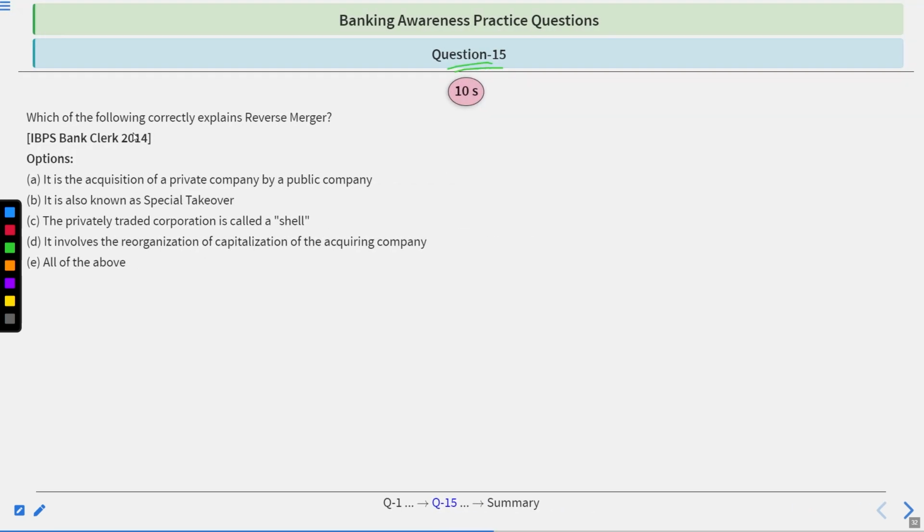Question number 15. Which of the following correctly explains reverse merger? It is the acquisition of a privately held company by a public company, also known as a special takeover. The privately traded corporation is called a shell. Involves the reorganization of capitalization of the acquiring company. All of the above. To answer this, you will have 10 seconds. Time starts now.